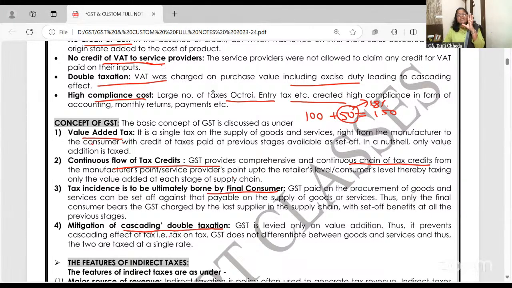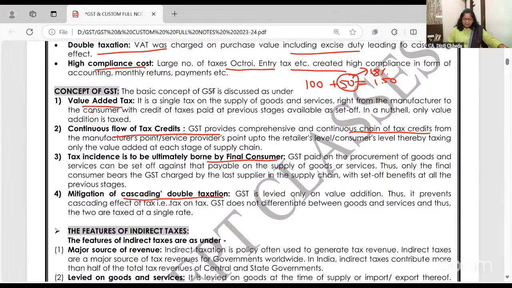Excise duty is not there except a few sin products, we call it. I'll come to that part. So now everywhere it is output GST, input GST and set off. Excise duty is gone, CST is gone. Many taxes like entry tax and gift tax are abolished. So we got things simplified, right?